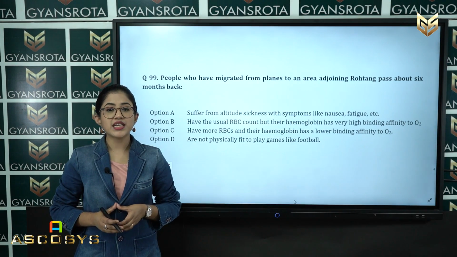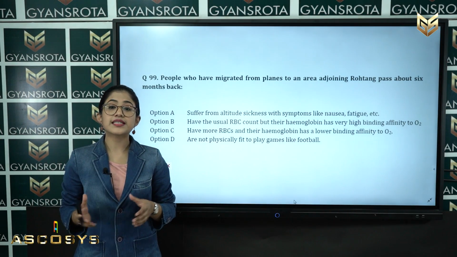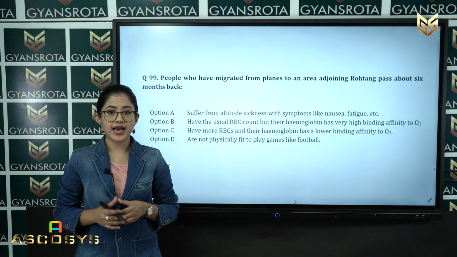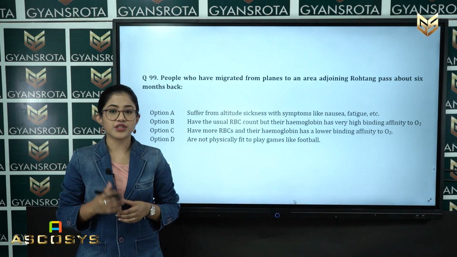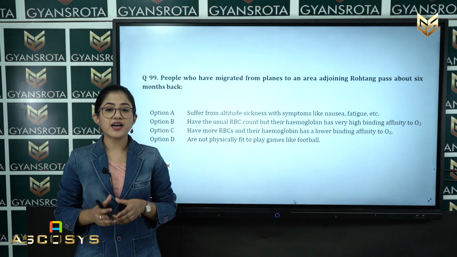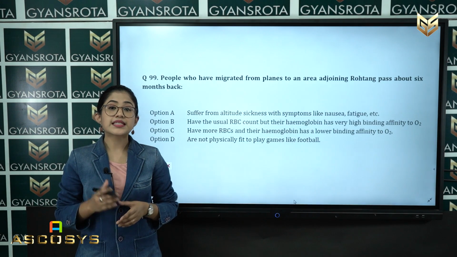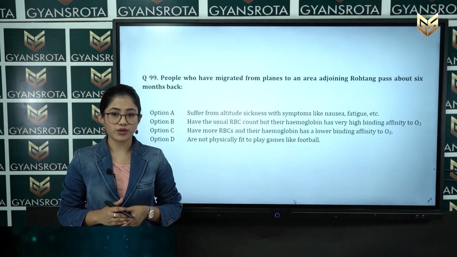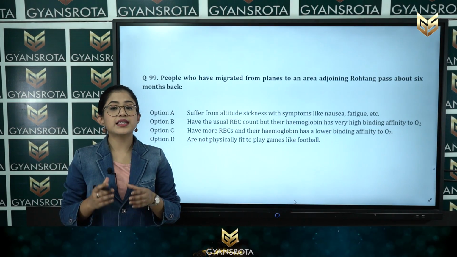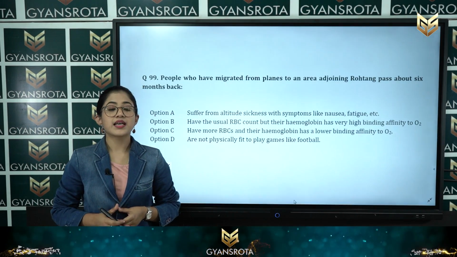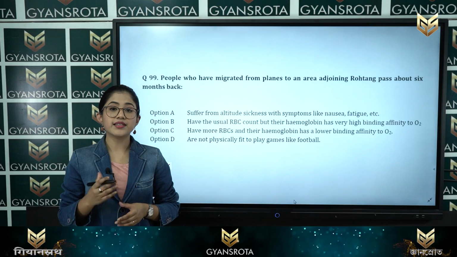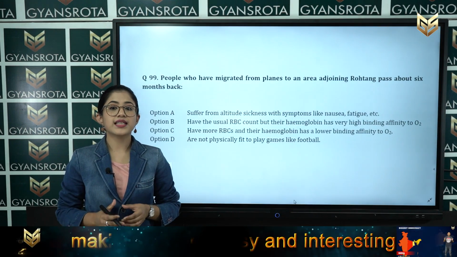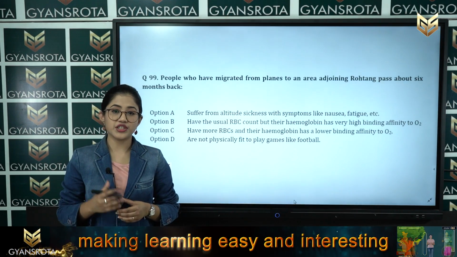Student, we know that moving up the hills causes a decrease in oxygen level and total atmospheric pressure, which stimulates the juxtaglomerular cells of the kidney to secrete erythropoietin hormone that increases the number of red blood cells. These red blood cells are increased to compensate for the supply of oxygen.